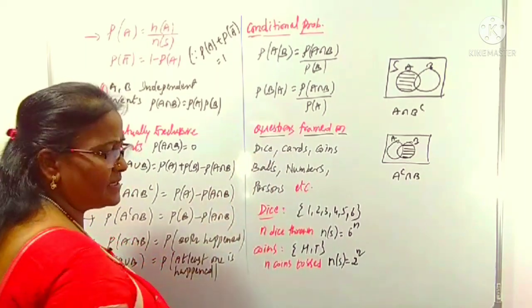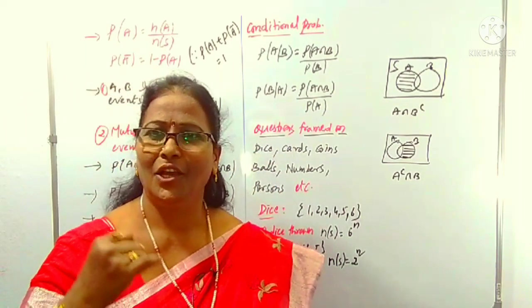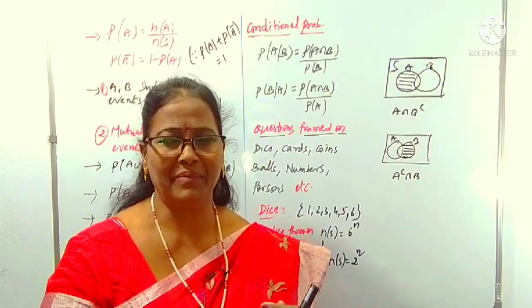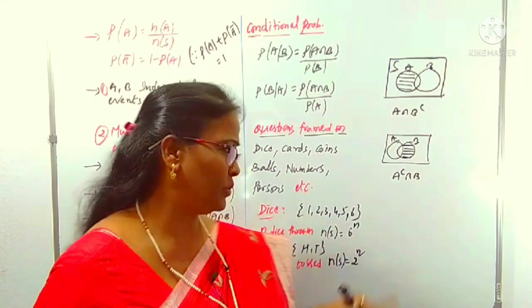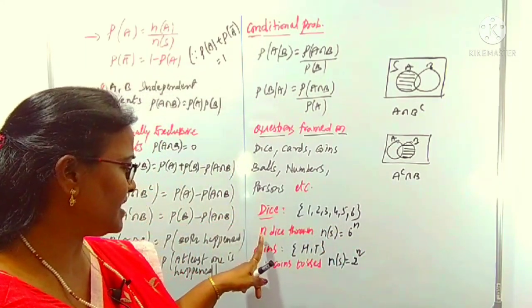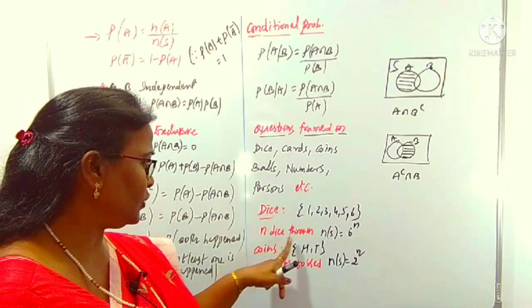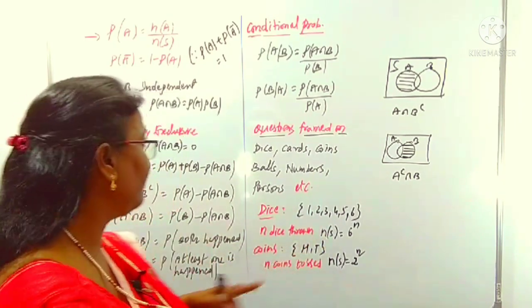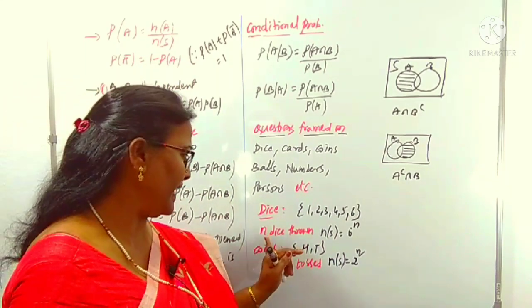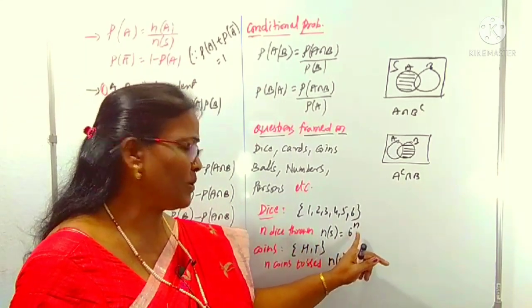You know, a die has 6 events, 1, 2, 3, 4, 5, 6, because it has 6 faces. Maybe 1, maybe 2, maybe 3, up to 6 events are there in a die. And suppose n dice are thrown, what is the total event? N of S means total possible events when n dice are thrown is 6 power n.